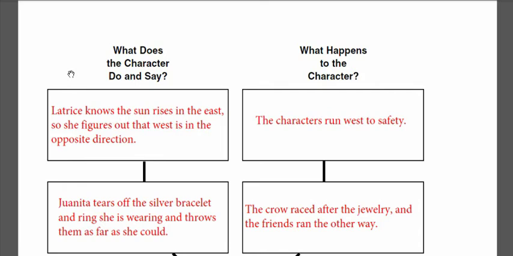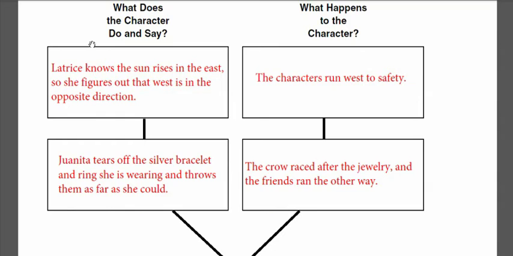On page 112 in the Your Turn practice book, we already read the first part in the reading book, that the girl knows that the sun rises in the east, so she figures out that west is in the opposite direction. Then the characters run west to safety. We can get another example about what the character does and say. In this part we can say, Juanita tears off the silver bracelet and ring she is wearing and throws them as far as she could.